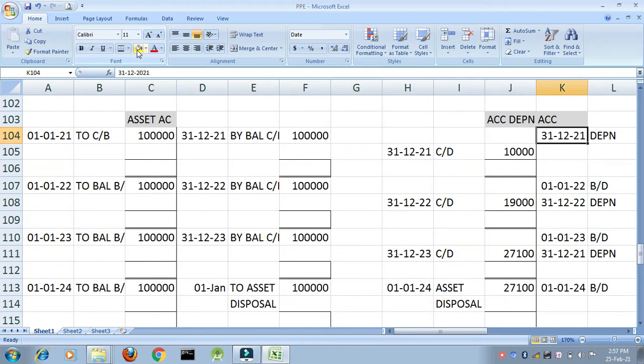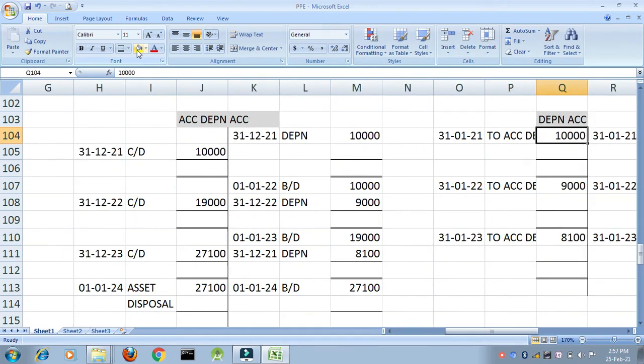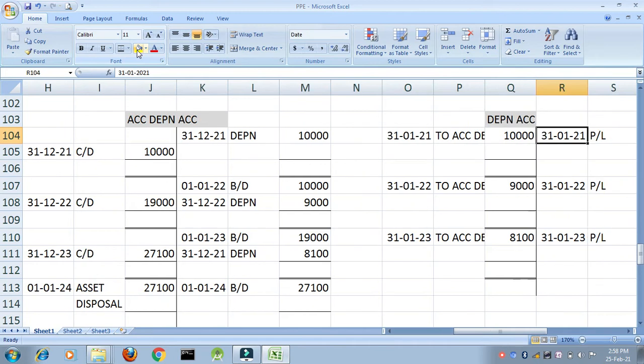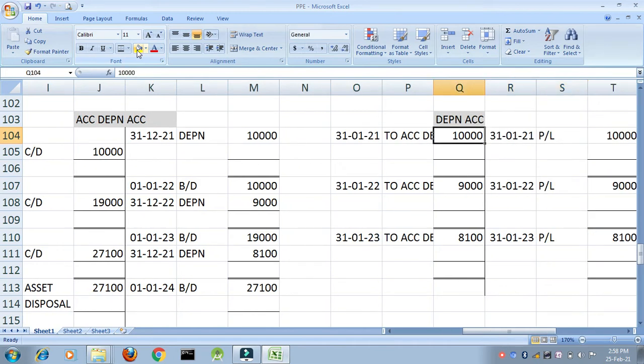So, what will be the entry? Depreciation account debit to accumulated depreciation account. Why do we do this? Because we accumulate all the depreciation for all the years together. Okay, so what will be the entry? Depreciation account debit to accumulated depreciation account, 10,000. This is for year number 1, right?